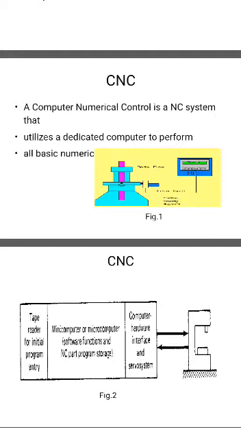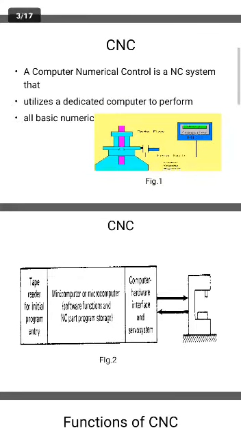So the tape reader takes the data from the stored computer and transfers it, loading and unloading the program and data. CNC offers flexible complexity capability.